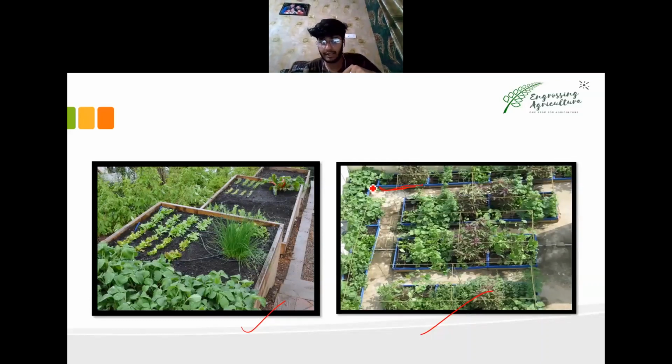These are the gourds, and these are the creepers you have. You must have seen they have used these ropes over here. Why these ropes? These ropes are for the climbers, which climb along the ropes and get support. So these are the ropes, the structures and the spacing. This is proper planning of a kitchen garden, which you need to find in the layout.